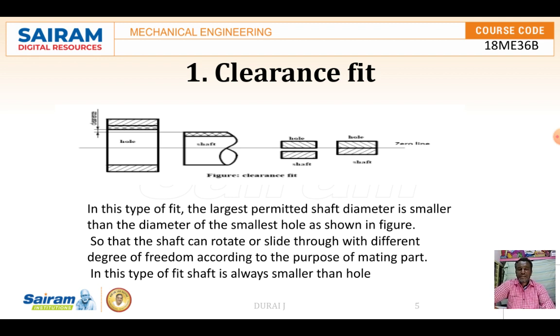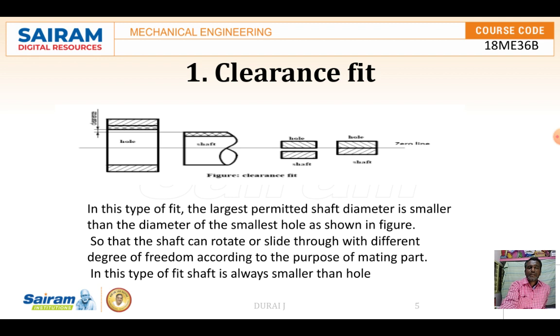In this type of fit, the shaft is always smaller than the hole. Sometimes it is required to rotate the shaft inside the hole system, and at those times we can use this type of clearance fit. So this is about the clearance fit.